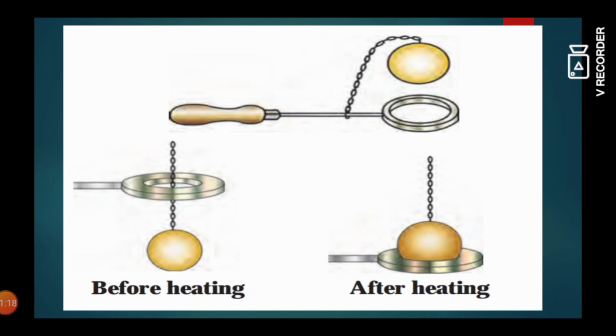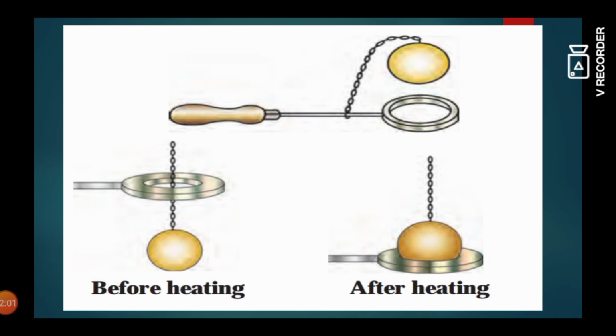For performing this experiment, we will require a metal ring, a metal ball, and a burner. Now we will take a metal ring and a metal ball. Students, we have to take care that the size of the metal ball is such that it will just pass through the ring. It should not be very small or much bigger than the ring. Heat the ball and check whether it passes through the ring. Now let the ball cool down and check whether it passes through the ring.